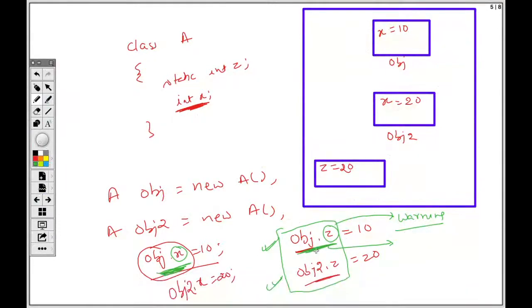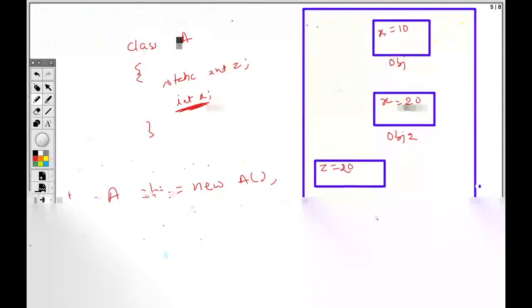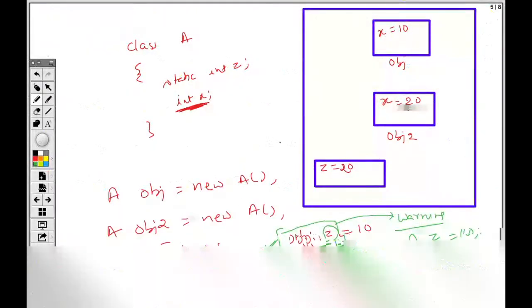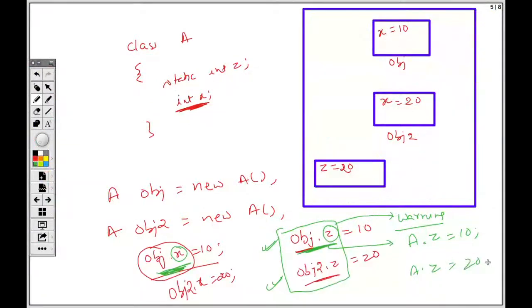So we should not be accessing the static variable like this. If I have to access z, I should be writing A.z is equal to 10, here or here, wheresoever I want to write, I should be writing like this only. So see, things are more meaningful now. You can see here, however, this code is not wrong, but ethically it is wrong.